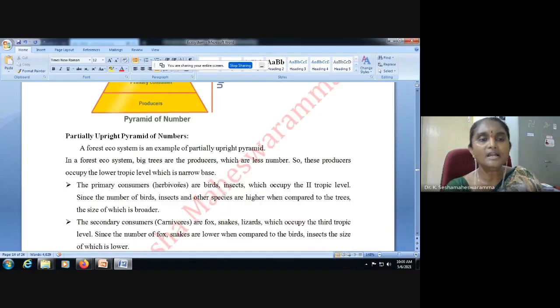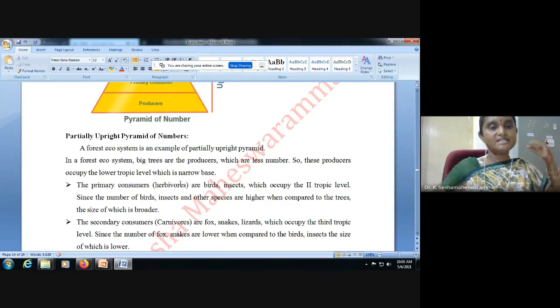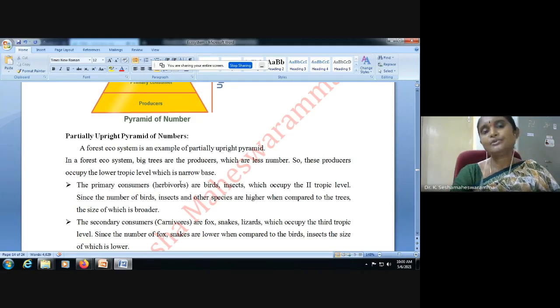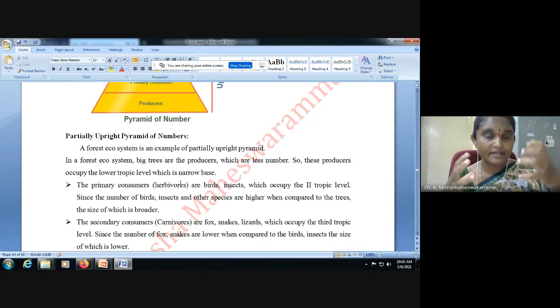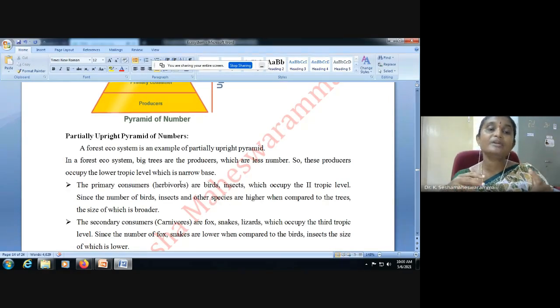Next, partially upright pyramid of number. Partially upright pyramid of number is seen in a forest ecosystem. Here, in the forest ecosystem, the producers' biomass is more, but number will be less because large plants are there. If we are counting plants, their number may be less, but biomass is more. Here you have to remember, we are explaining the number of producers or number of individuals in that particular trophic level.